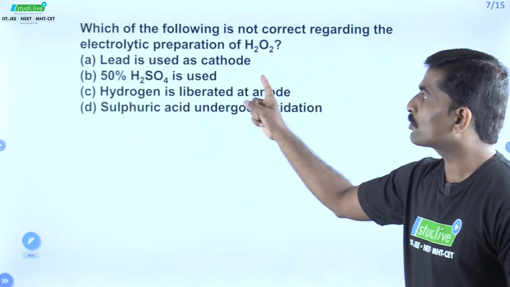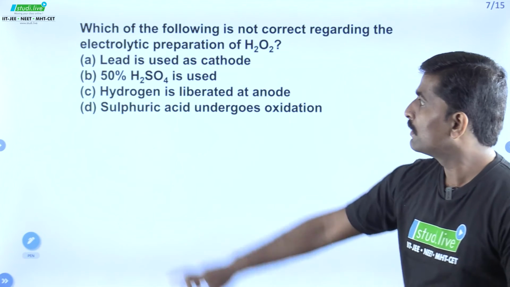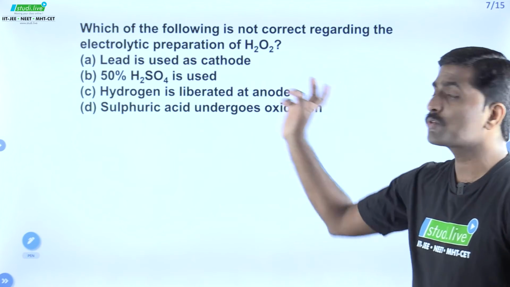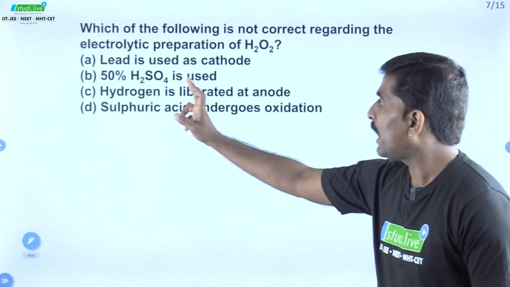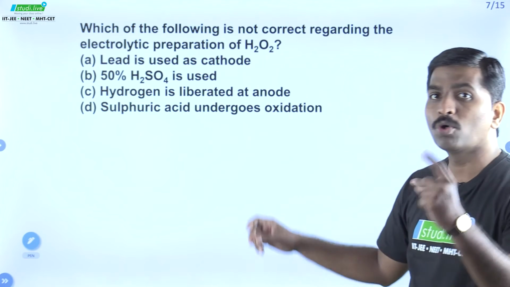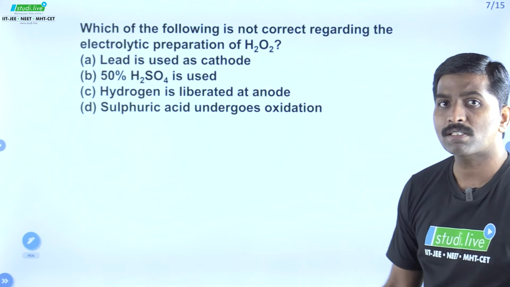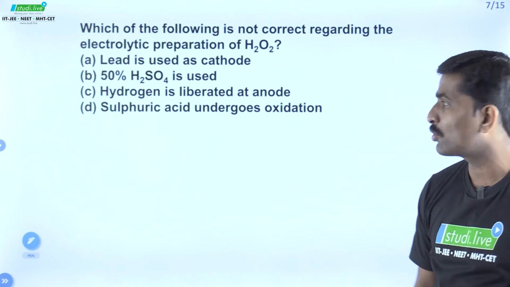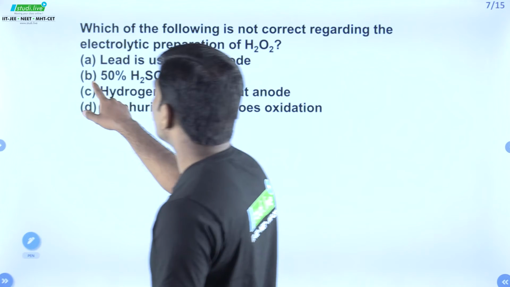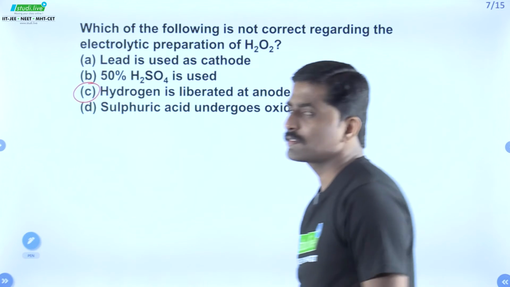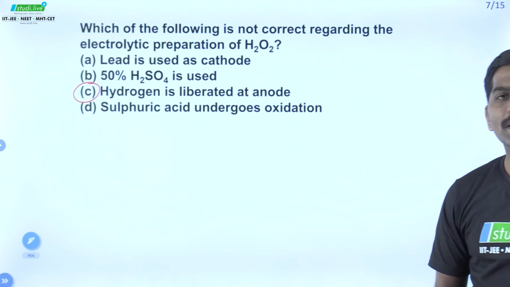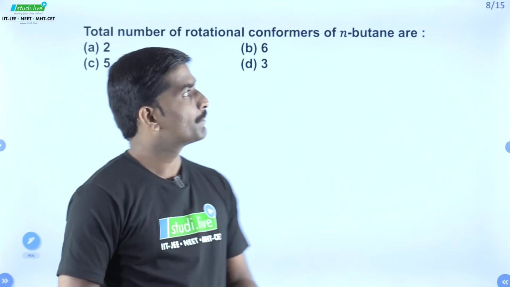Lead is used as cathode? Yes. 50% sulfuric acid is used? Yes. Hydrogen is liberated at anode? No. Just 2 seconds ago we have discussed hydrogen is liberated at cathode, and hence the not correct option is going to be option C. Let us move to the next one.